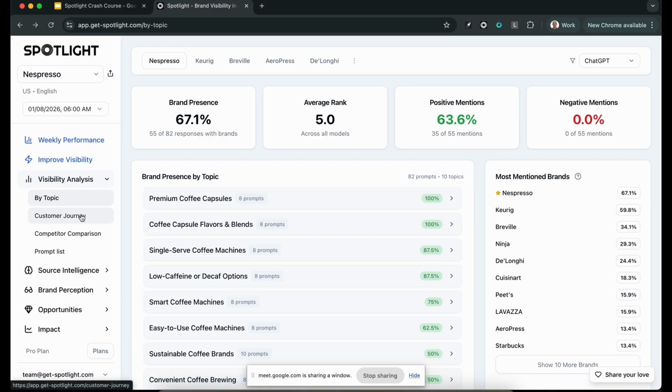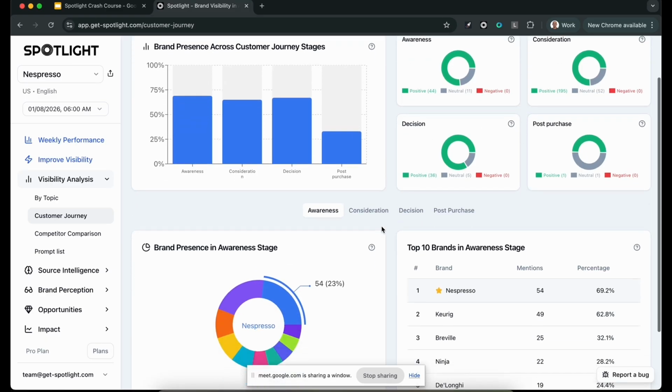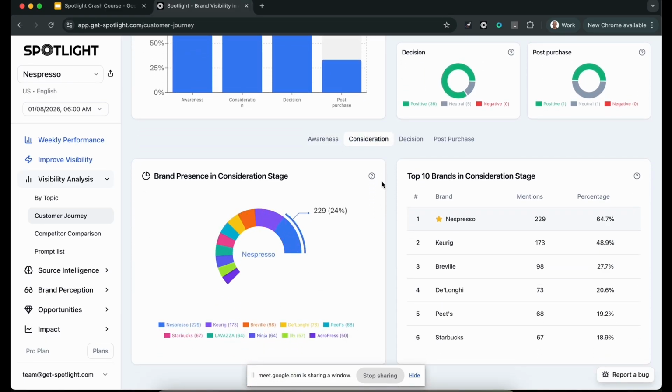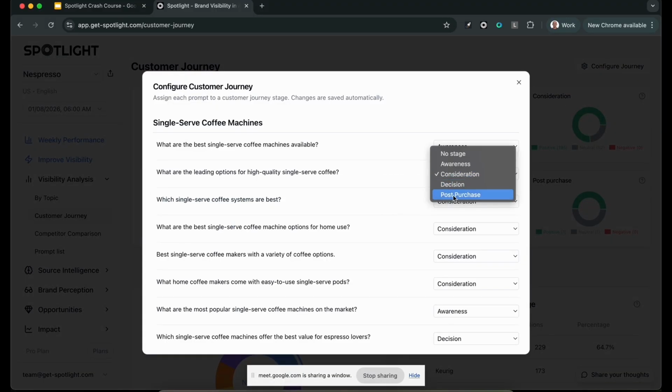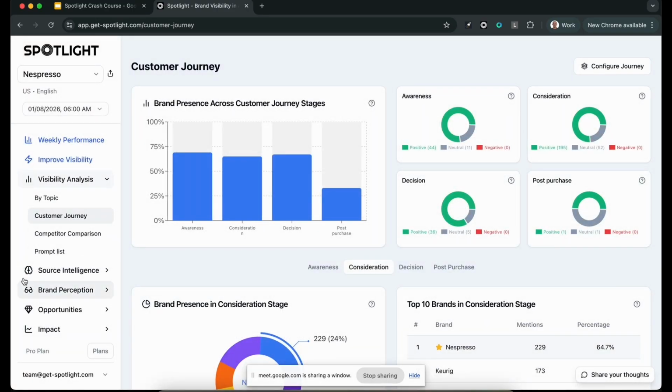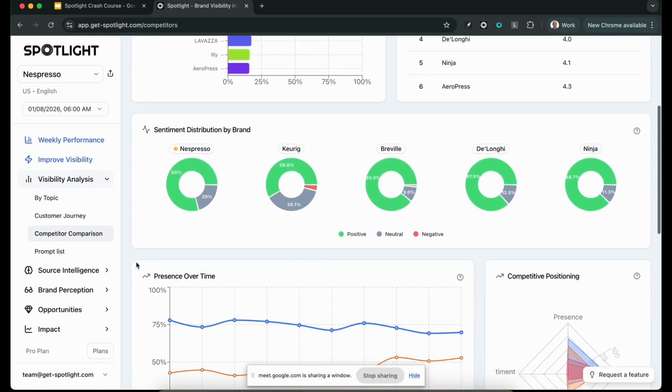Just really quickly, for people who never saw the system before, we have different analyses, like how the brand appears for every customer journey stage, such as the awareness and consideration stages. We show the sentiment of the brand for every stage, and which other brands appear at each of these stages. The system classifies the prompts per customer journey stage, and you can also configure that if you disagree with the classification. We have other analyses that talk about the competitive landscape of the brand versus competitors.